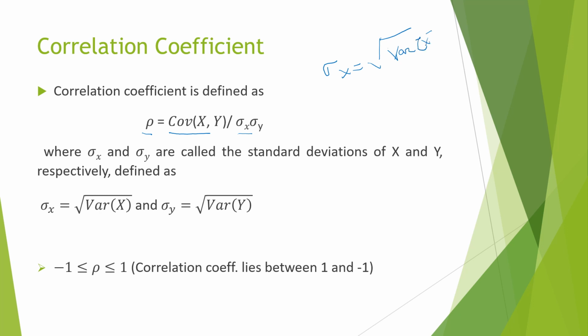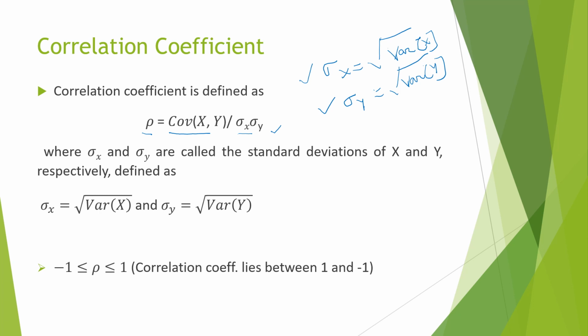Similarly, sigma y is equal to the square root of variance y. They are known as standard deviations. Sigma x and sigma y are known as standard deviations in statistics. Therefore, the correlation coefficient is given as covariance xy divided by the product of the standard deviations of x and y.